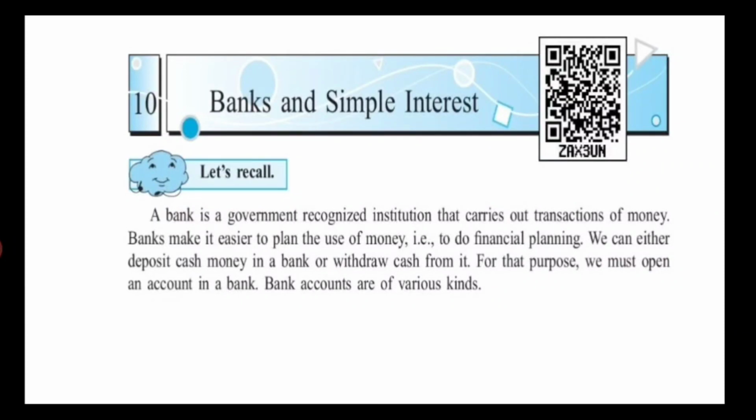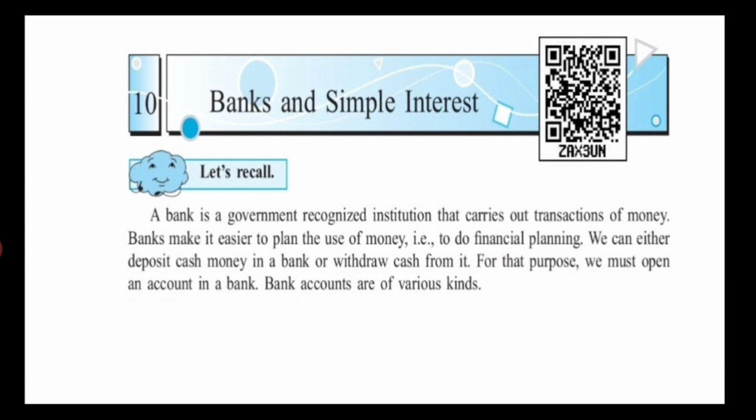Lesson number 10, Banks and Simple Interest. We have learnt about banks in our lower standards. So let's recall and learn a few more terms related to banks. A bank is a government recognized institution that carries out transactions of money. Banks make it easier to plan the use of money, that is, to do financial planning. We can either deposit cash money in a bank or withdraw cash from it.